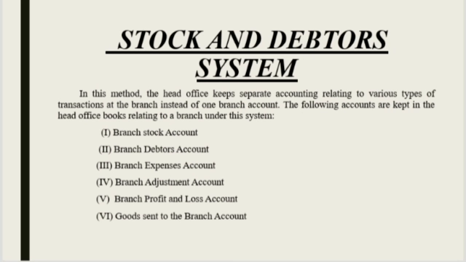In this method, the head office keeps separate accounts relating to various types of transactions at the branch instead of one branch account. The following accounts are kept in the head office books relating to a branch under this method: branch stock account, branch debtors account, branch expense account, branch adjustment account, branch P&L account, and goods sent to branch account.